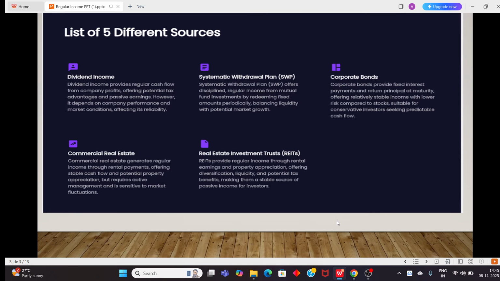And next one we have discussed is the systematic withdrawal plan, SWP, which offers disciplined regular income from mutual fund investments by redeeming a fixed amount periodically. So for example, you will be investing 5,000 or 10,000 as a SIP on a monthly basis over a period of 10 to 15 years. After that you think, okay, let me stop the SIP, I need a regular income from this. Then you will stop the SIP and start withdrawing a certain amount of money on a monthly basis, or you can do it on a quarterly basis based on your convenience. Okay, that's the second one.